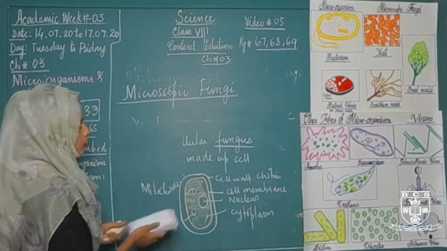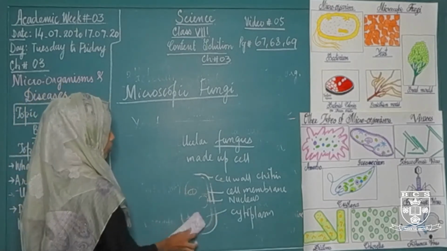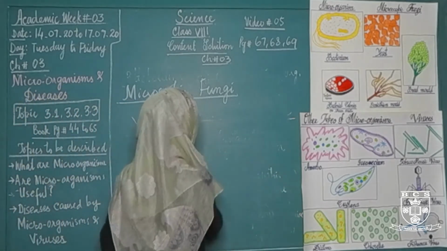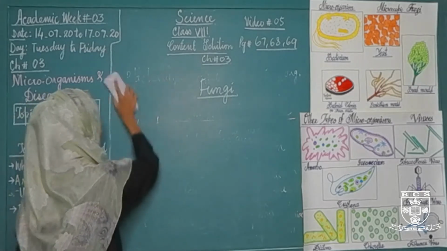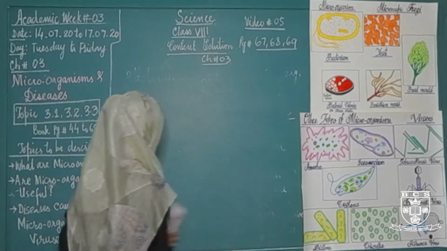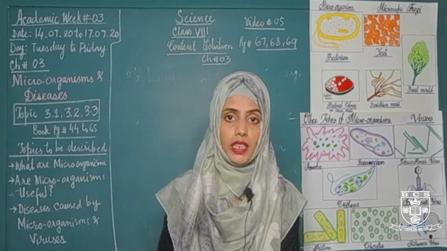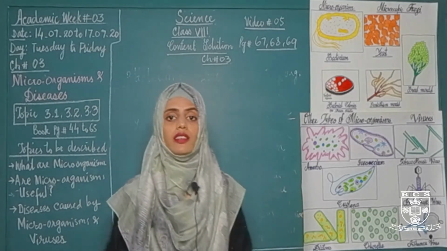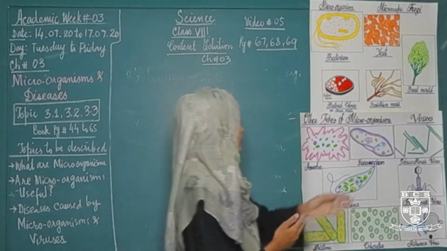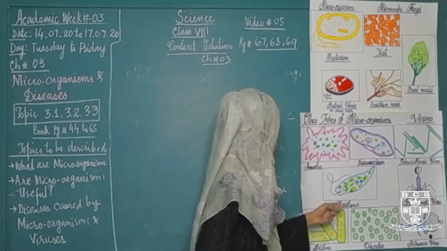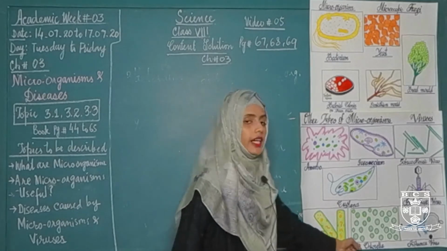The next part of today's class is other types of microorganisms. Except microscopic fungi and bacteria, there are some other microorganisms present in your environment, and these are amoeba, paramecium, euglena, diatoms and chlorella.